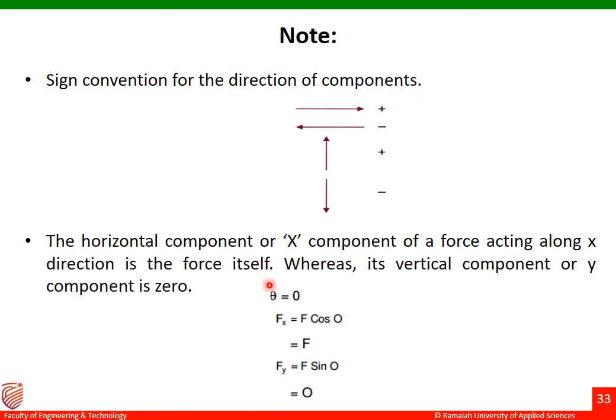When we substitute theta equal to 0 in the equation Fx equal to F cos theta, we are going to get the answer as Fx equal to F. Why? Because cos 0 is equal to 1. Similarly, we can find out Fy. Fy is equal to F sin theta. If we substitute theta equal to 0, sin 0 is equal to 0, and 0 into F is 0.